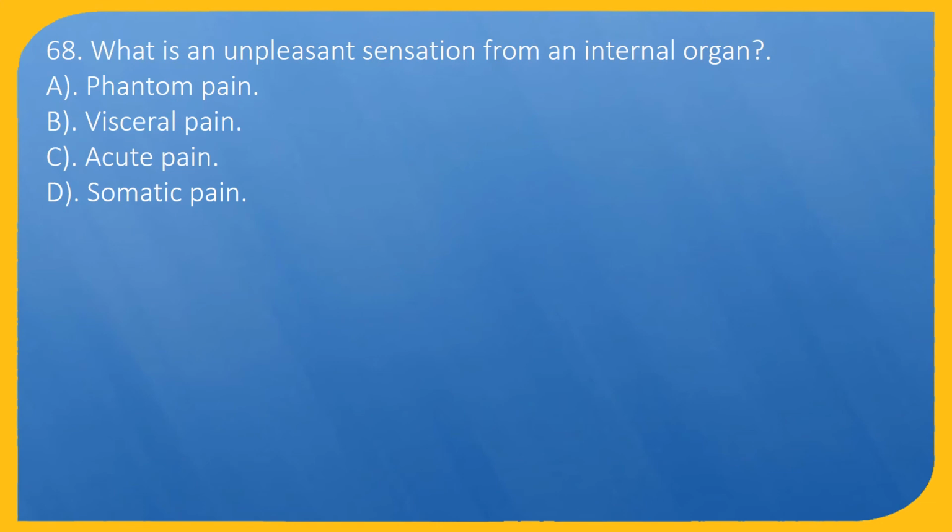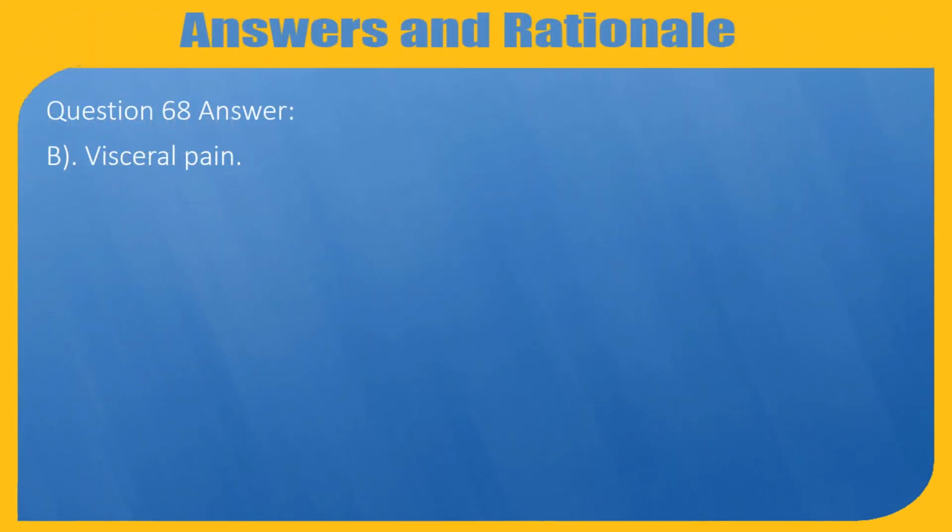Question 68. What is an unpleasant sensation from an internal organ? A. Phantom pain. B. Visceral pain. C. Acute pain. D. Somatic pain. Question 68. Answer: B. Visceral pain.